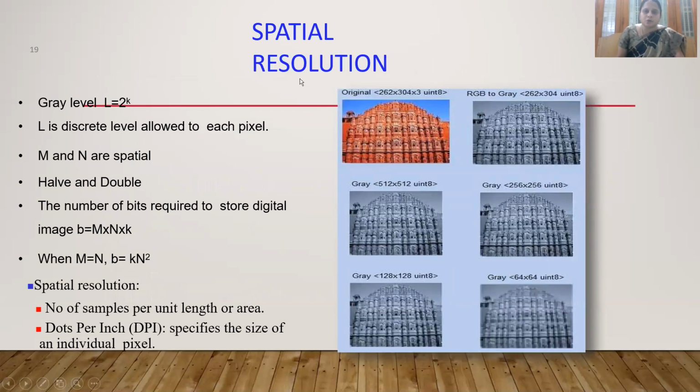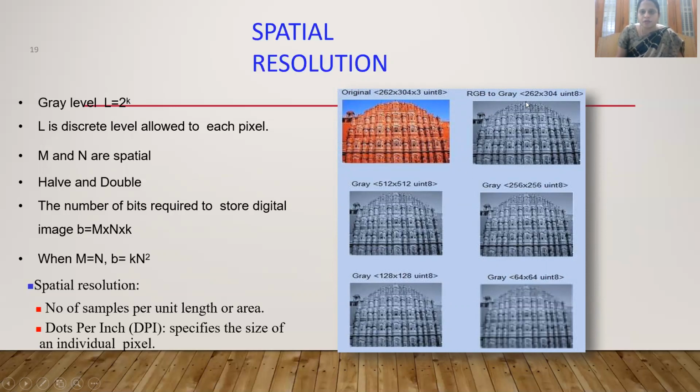So now we'll see about the spatial resolution. We have an example to understand this concept clearly. I'm showing you a picture which I have taken from our Gonzalez book itself. So the gray level is nothing but 2 power k. This we all know. L represents the discrete level, and M and N are the spatial coordinates, that is M rows and N columns.